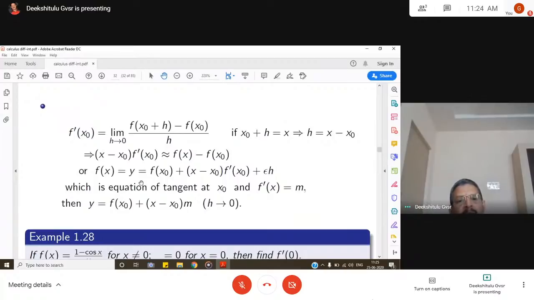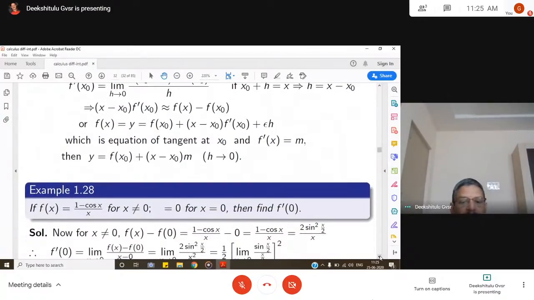This is the form y minus y naught is equal to slope into x minus x naught, which is nothing but the point slope form of a straight line. So it means that if f dash is the slope, then the equation of the tangent is y minus y naught is equal to m into x minus x naught. This is what we mean geometrically.